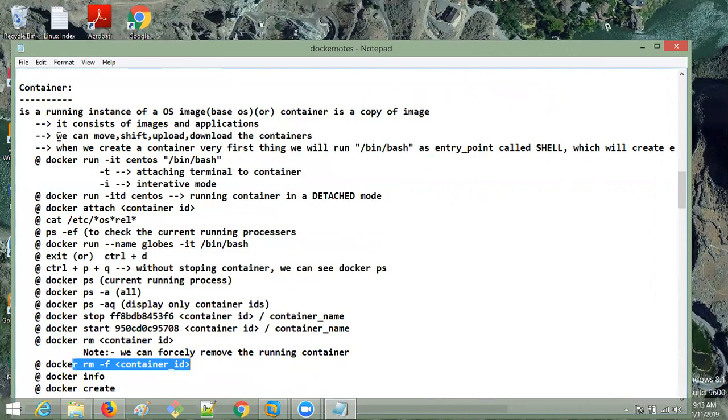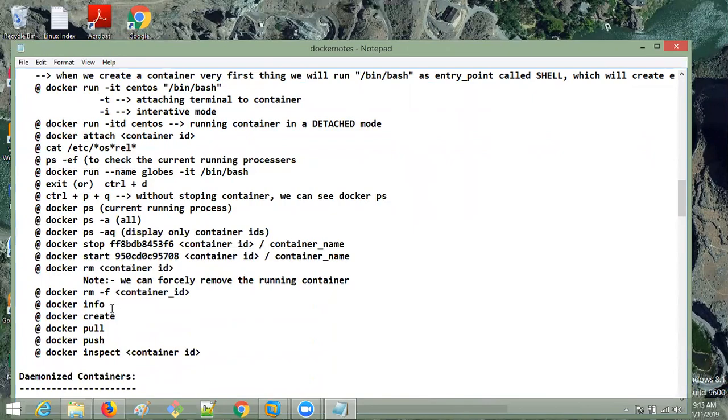And we can move, we can shift, we can upload, we can download the containers also. Containers are also lightweight, because the images are lightweight, so the containers will be very lightweight.